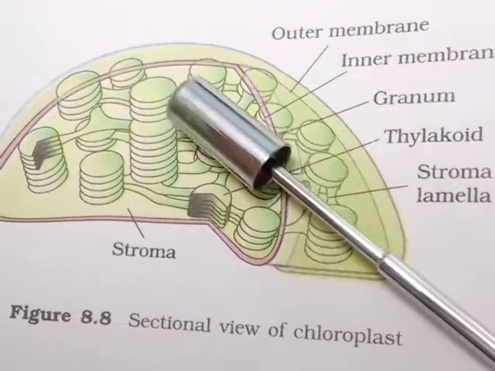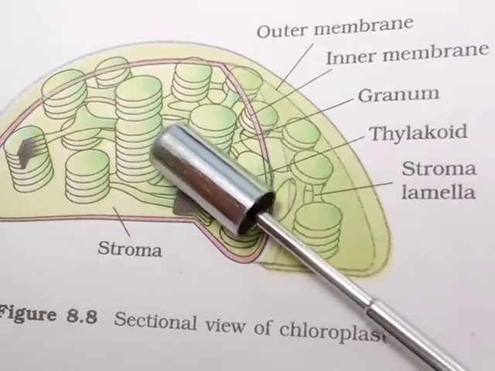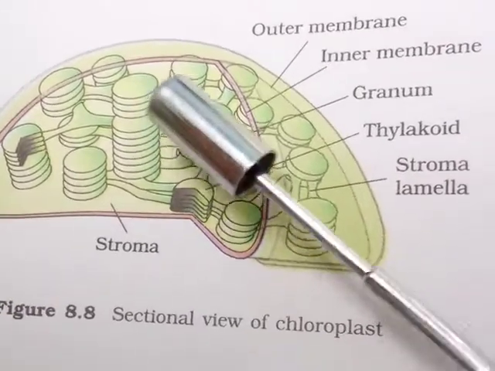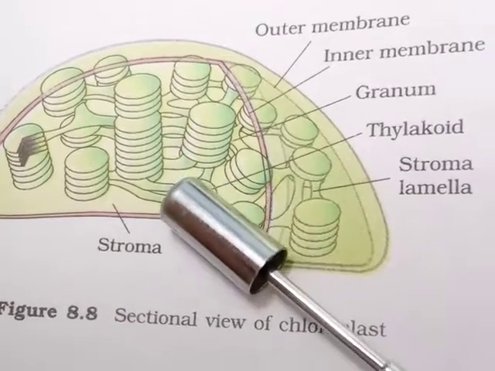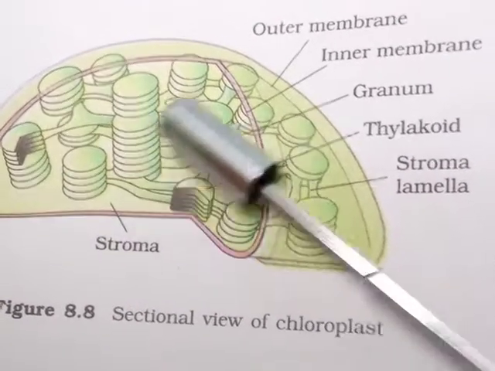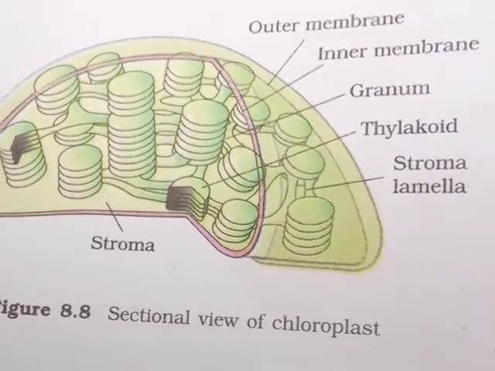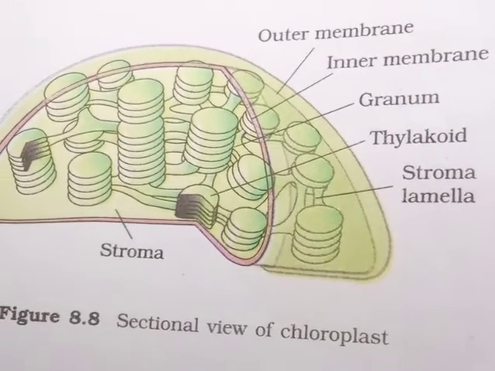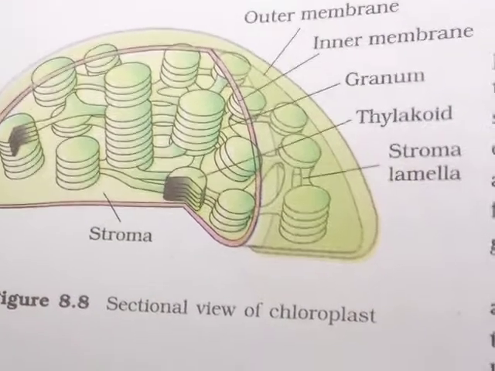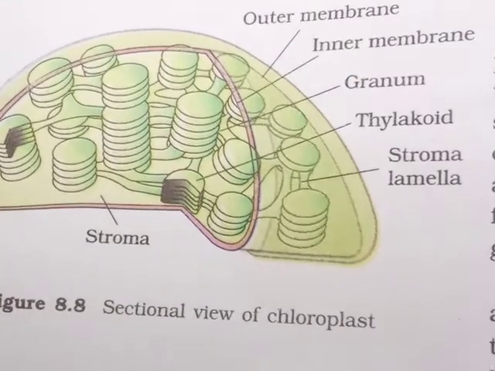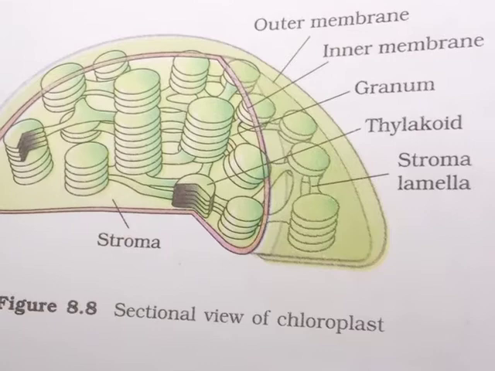So within the thylakoid, a membrane encloses the space which has the cavity or the lumen, and the stroma of the chloroplast contains the specific enzymes which are required for the synthesis of carbohydrates and proteins. It also contains small, double-stranded circular DNA molecules and ribosomes.